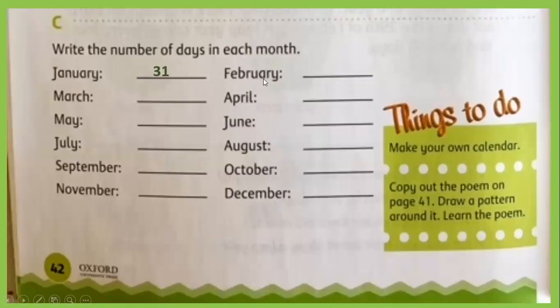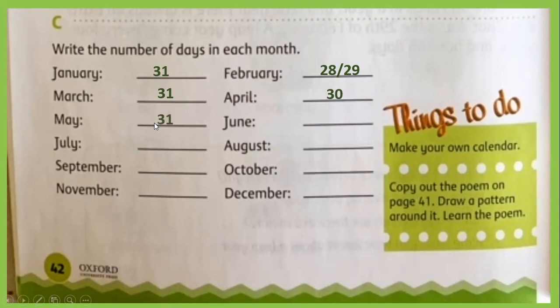Then February, remember, 28 or 29. Then March, 31 again, because remember the poem, 30 days in September, April, June, and November. No March in this poem, so March has 31. Then April 30.